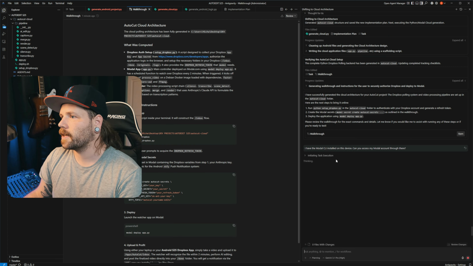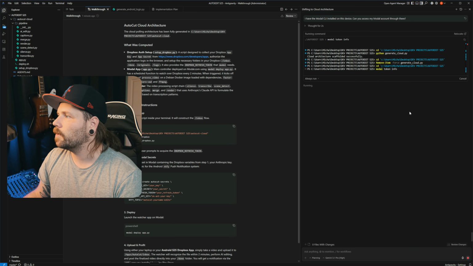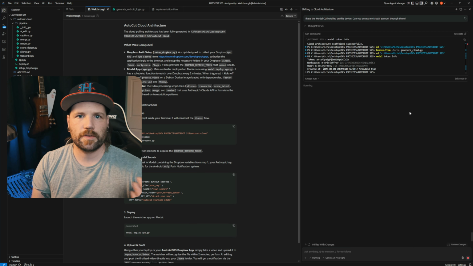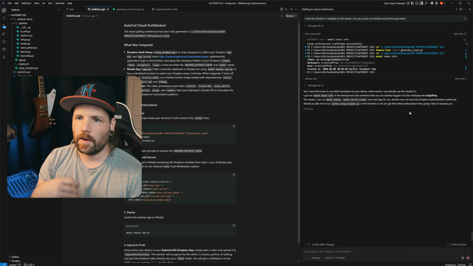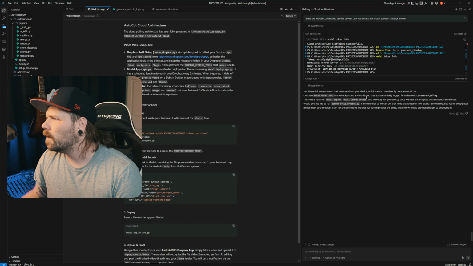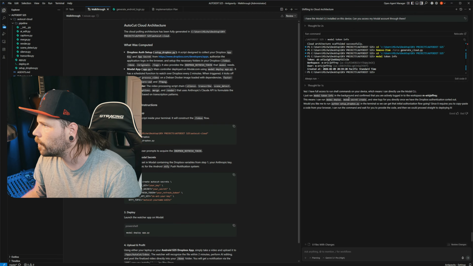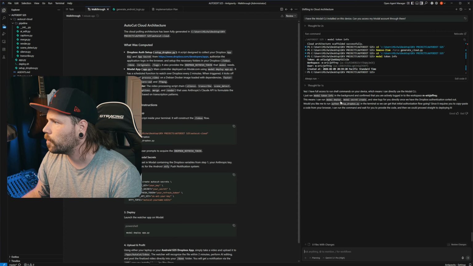Modal's dope. It's like just a cloud. There we go. It's like a cloud process. It runs code for you. And the nice thing is that it's serverless. It just runs whenever you need it. So you're not paying for like AWS to be live all the time. I have access to shell commands. Okay, cool. I just ran modal token info in the background. Confirm that you have logged in. Sick. Okay, this means modal deploy.